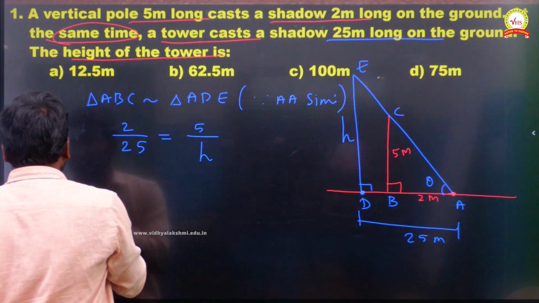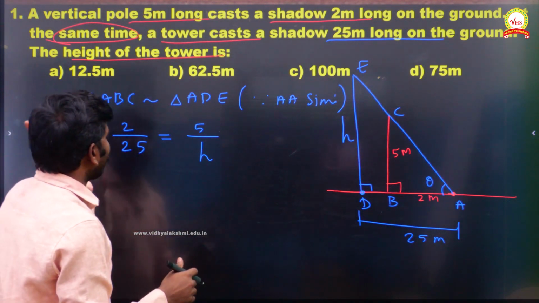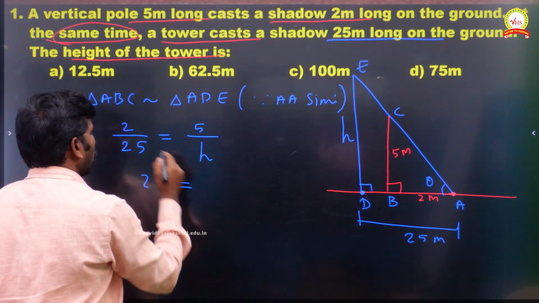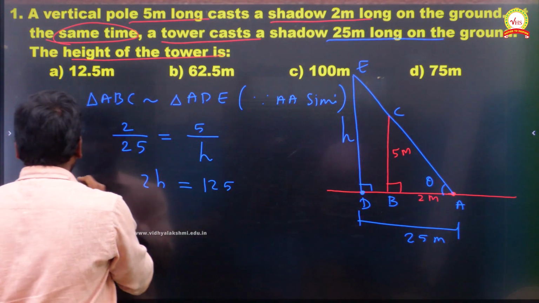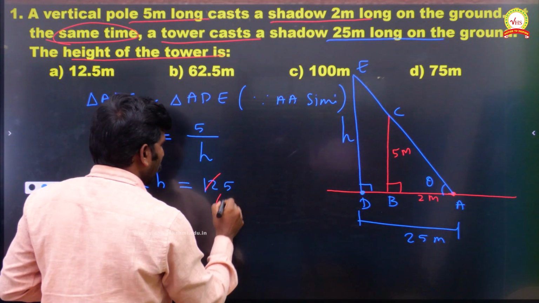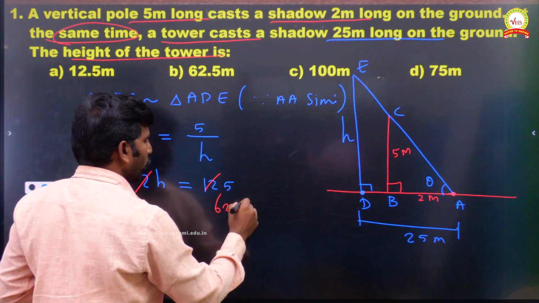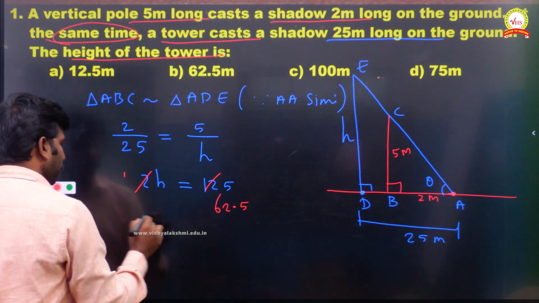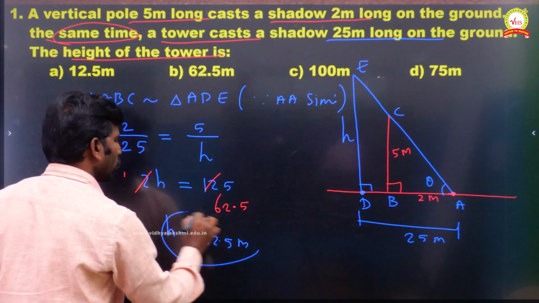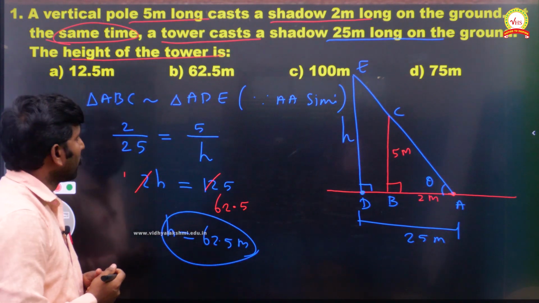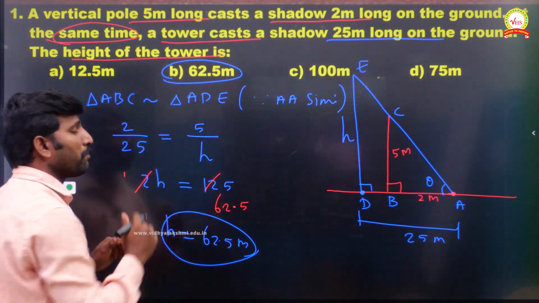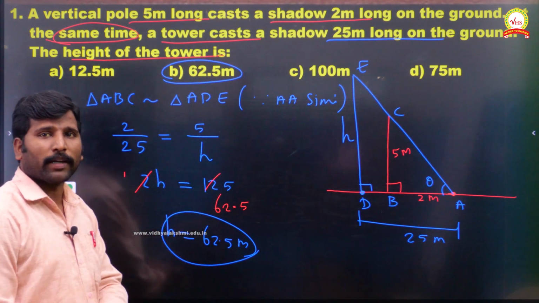Now what things are possible to cancel? You can cancel it, otherwise take a cross multiplication. So 2 into h, 2h. 5 into 25 is 125. When you cancel this, you see 1 2 is here, 6 2s are there, and 2 2s are 4, remaining 1. When you put the decimal point, we are getting this. Therefore h equals 62.5 meter. So this is my required answer. Do you understand? Where we have 62.5, you check. This is option B. Option B is our required answer. I hope you people understand.